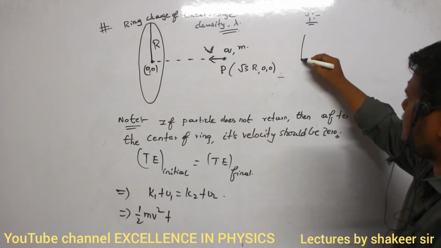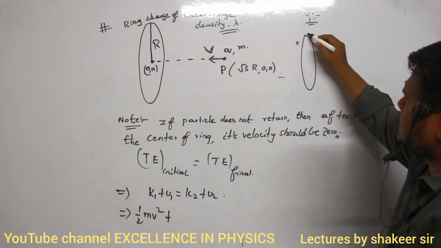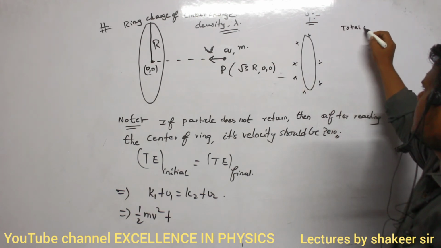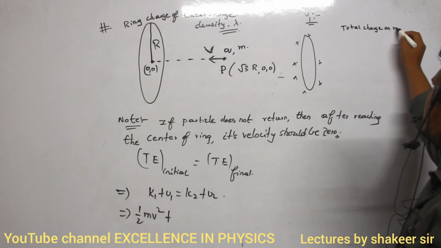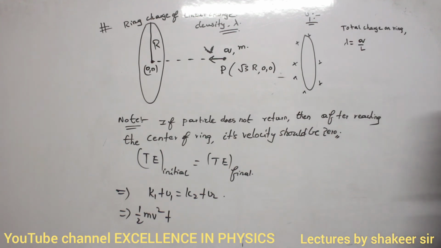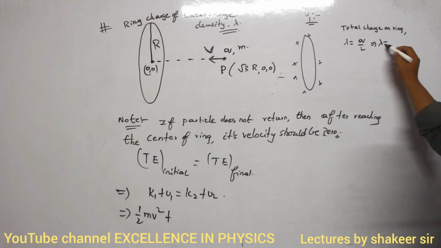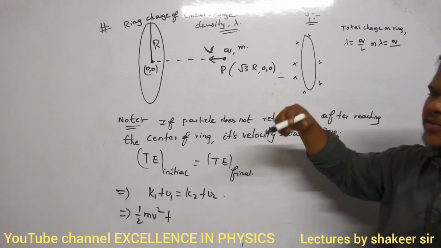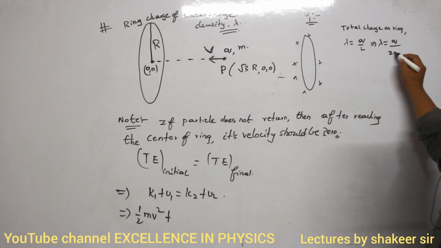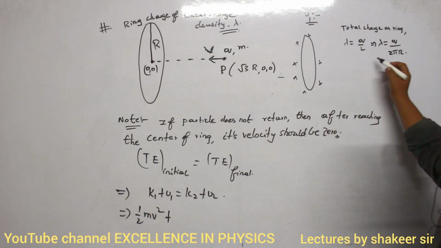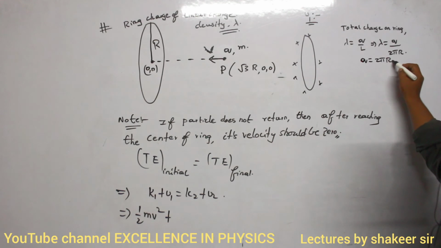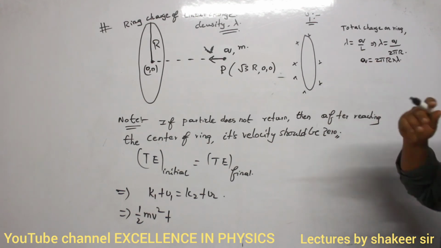Okay, see. For example, if this is the ring, a charged ring, completely charged like this. Then total charge on the ring is how much here? So lambda is equal to charge per unit length. This is called linear charge density, no? So therefore lambda is equal to charge divided by, now what is the total length of this ring? Total length of the ring is nothing but the circumference of the ring, no? Circumference of the ring is 2 pi into capital R. So therefore what is the total charge possessed by this ring? Total charge Q is equal to 2 pi R into lambda. So this is the total amount of charge which is present.